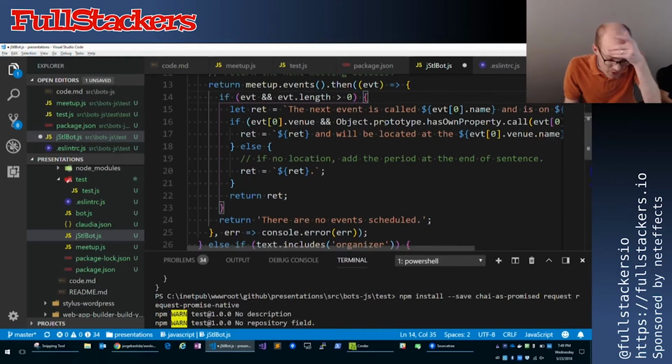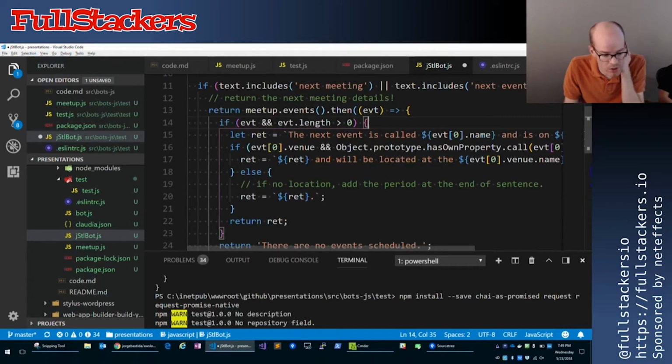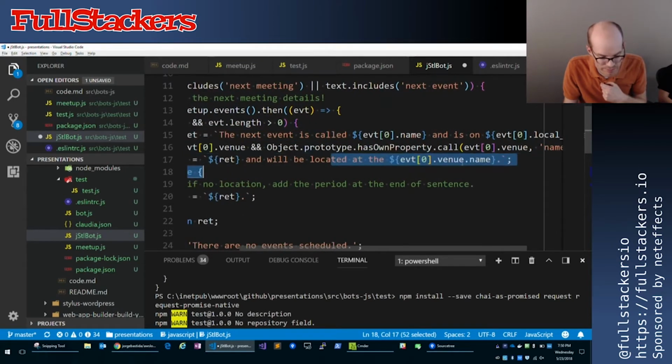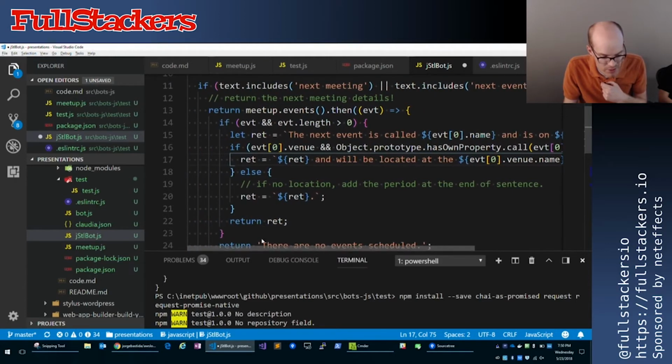This is a decent amount of code, but it's really not doing anything too complex. We're basically just saying, hey, grab the events, and with the event that comes back, if we've got any events that come back from the API, just build up our string, right? So the next event is called insert name, and it's on insert date. This is all just coming from the Meetup API. And if we have our property that's called venue, go ahead and also put in the venue name, right? So pretty simple. If not, just end it and return that string back.